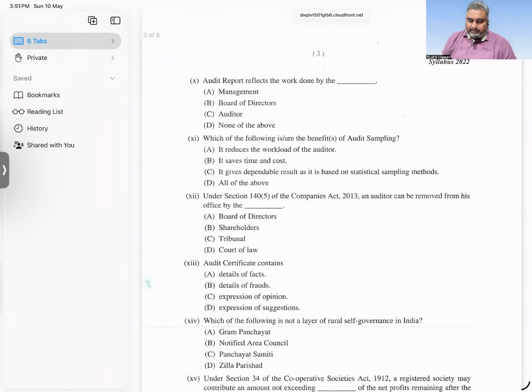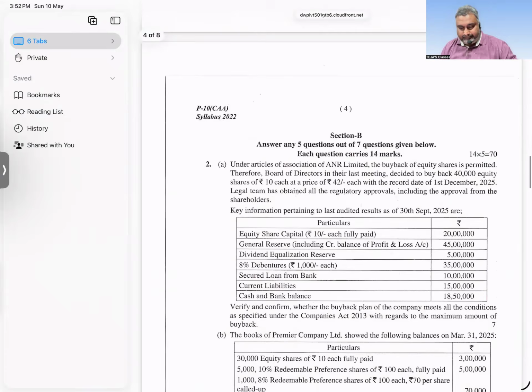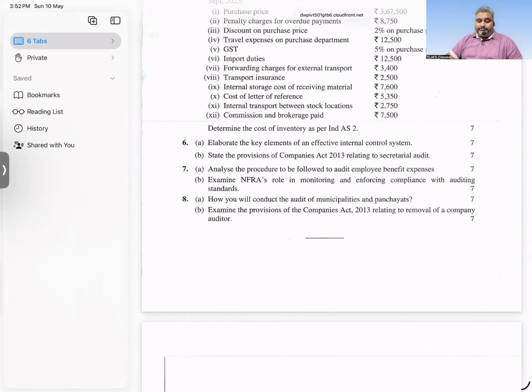Audit report reflects audit sampling, section 140, subsection 5, audit certificate, and I told you self-governance. This is a part they are asking repeatedly. And section 34 point of view, as per the cooperative societies, how much compulsory they need to transfer from 10%. Internal control system, secretarial audit, employee benefit expenses, NEFRA, and how you will do audit of municipalities and removal of company auditor.